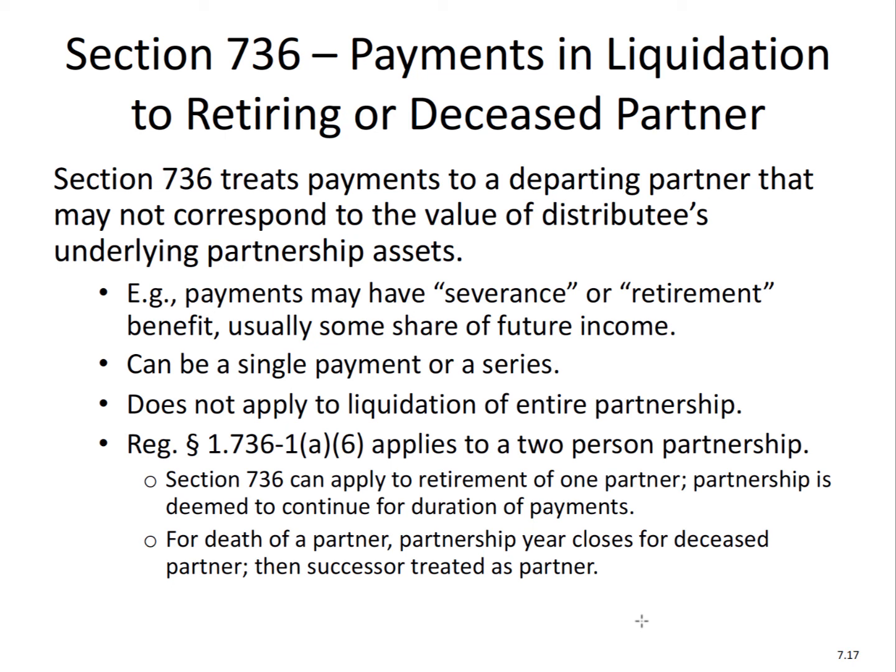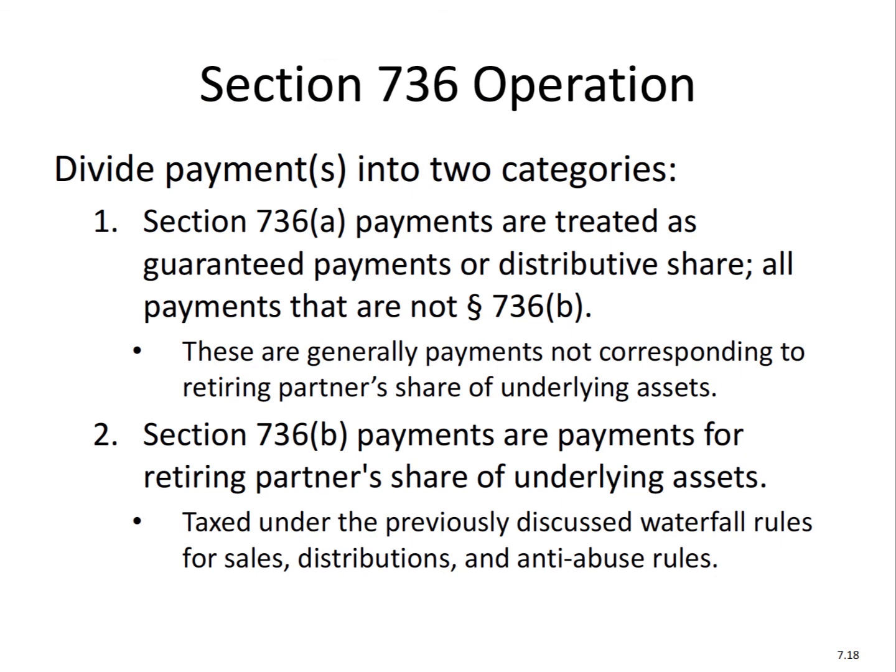What we do is we break it up into portions. So we divide payments into two categories. Section 736(a) payments are treated as guaranteed payments or distributive share, all payments that are not 736(b). So any payment that's not a Section 736(b) payment, which is defined here, is treated as a guaranteed payment or distributive share, depending on the type.